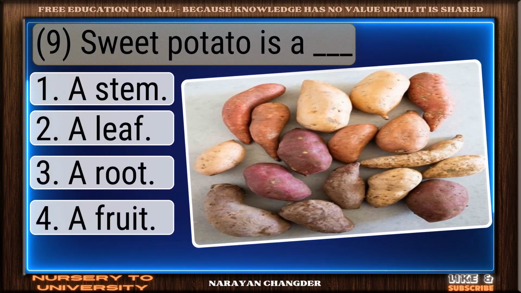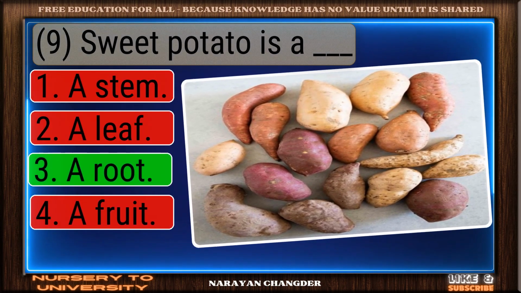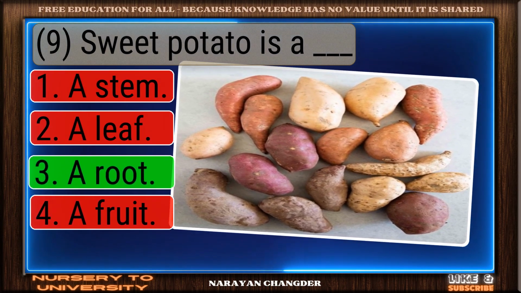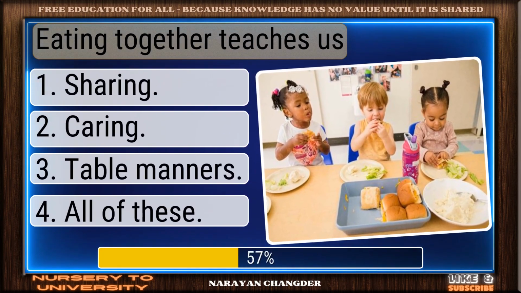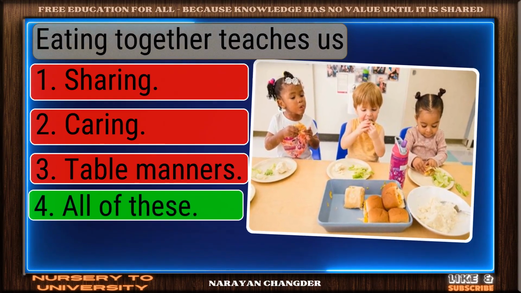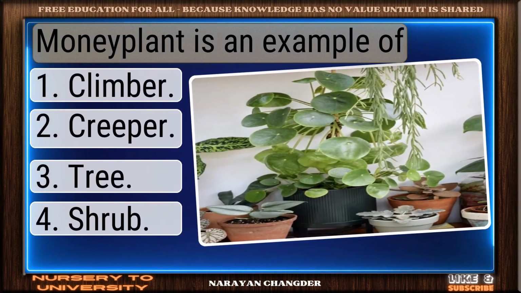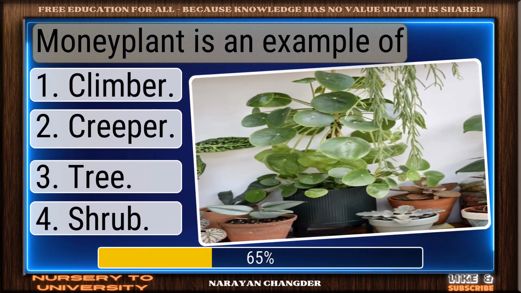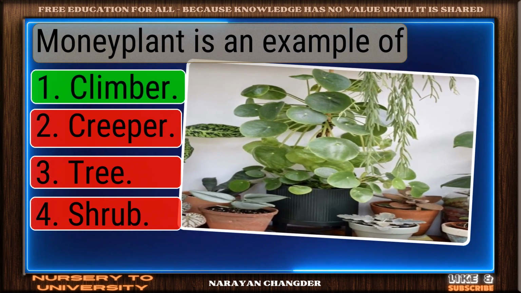Sweet potato is a dash. Sharp thinking. A root is the right choice. Eating together teaches us. Great thinking. All of these is the right choice. Money plant is an example of. Well done. Climber is the right choice.